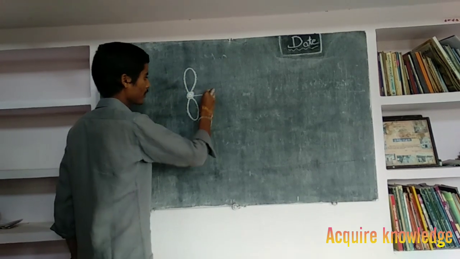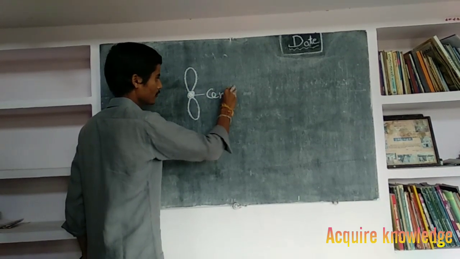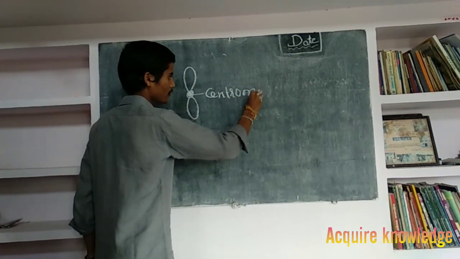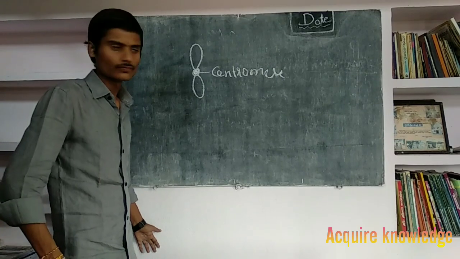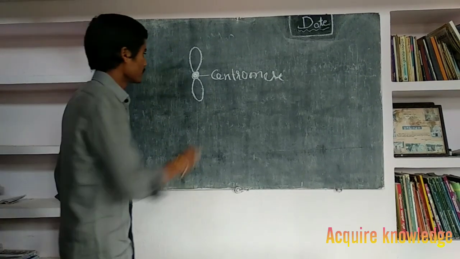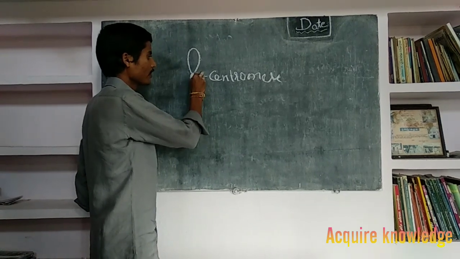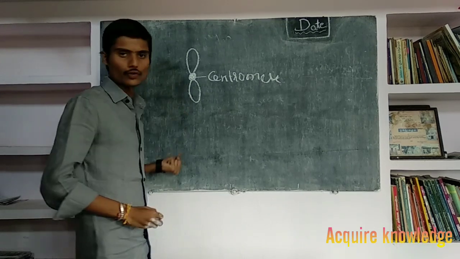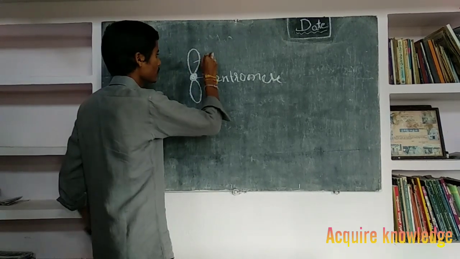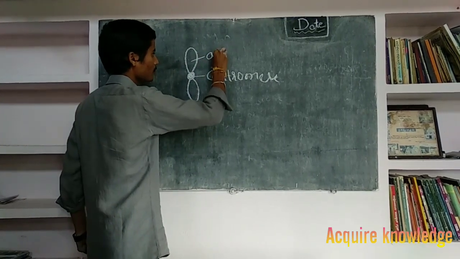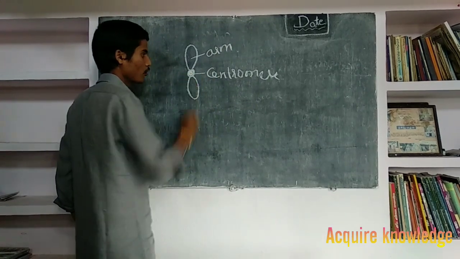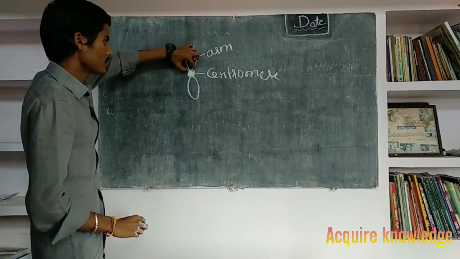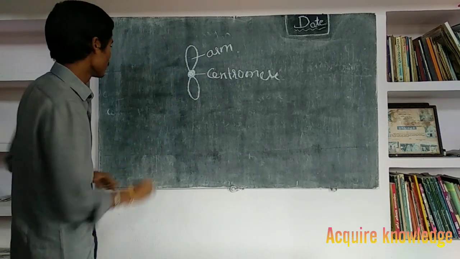This is the centromere. What is the work and function of the centromere? It joins the arms. This is the arm. Arms. This is the centromere. Depending upon this, the centromere is exactly in the middle.